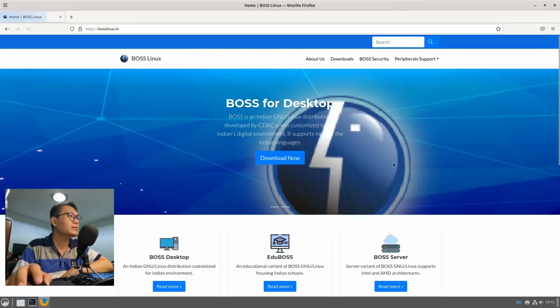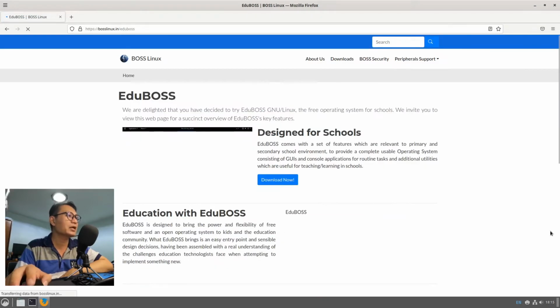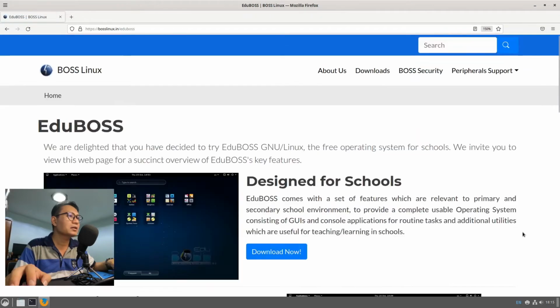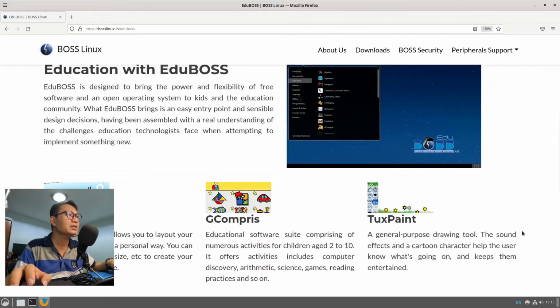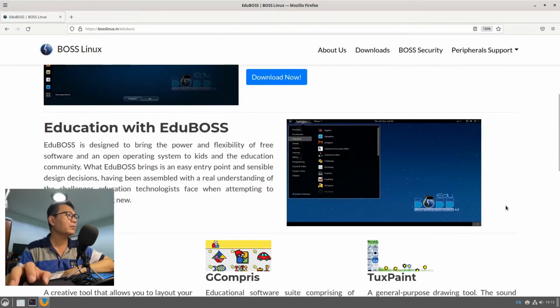Let's go to the main page. I want to see the education section. Let's read more about this. I think this is also a synonym. EdBoss Linux is a flexible, powerful, free software and operating system for kids, educators and the education community. With EdBoss, it brings an easy entry point and sensible design decisions.